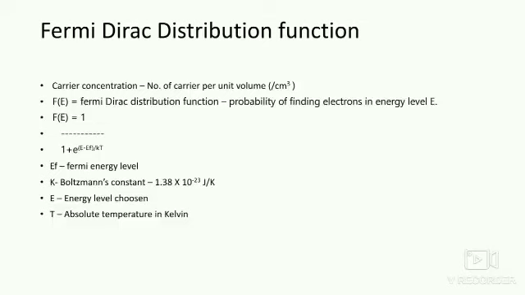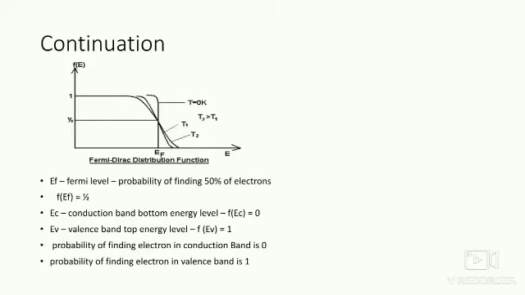Next is about the Fermi level. The Fermi level is the energy level where the probability of finding an electron is equal to 50%. That is, if you put E equal to EF in the expression of F of E, then F of EF is equal to 1 by 2. If you have 10 electrons, 5 electrons will almost have the chance to occur at the Fermi level EF. That is why 50%.